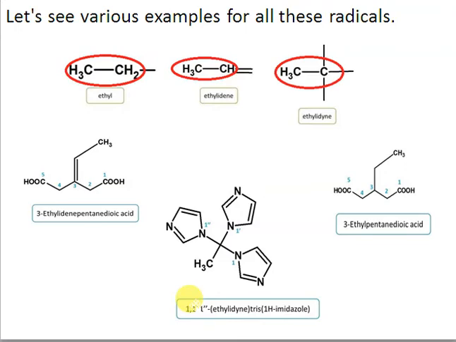So if one hydrogen is removed, we say the radical is univalent and the name of the radical will end with -yl. If we have removed two hydrogens, then we say the radical is divalent and the name will end with -ylidene. And if we have removed three hydrogens, then the name of the radical will end with -ylidyne and we say the radical is trivalent. And that's all about the general IUPAC rules for all organic compounds.